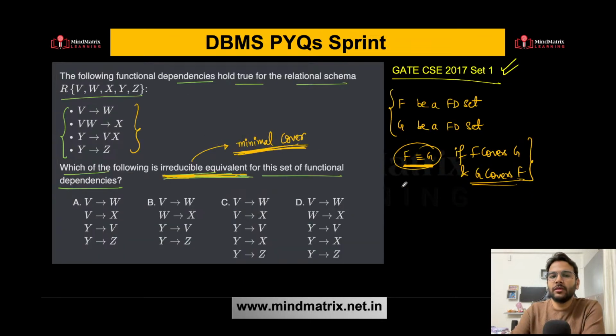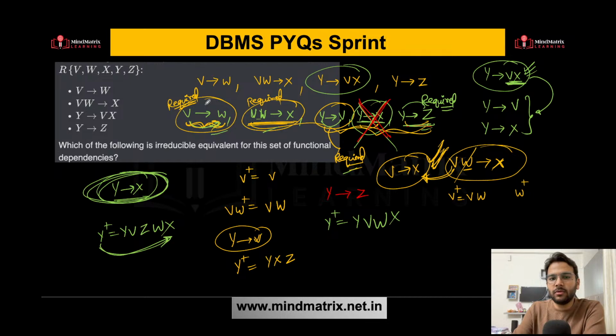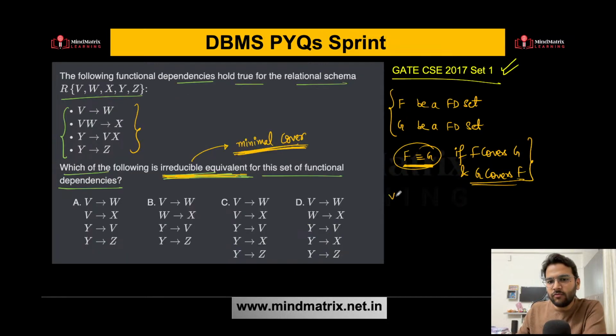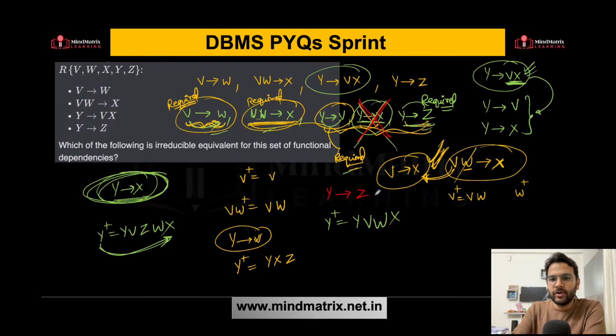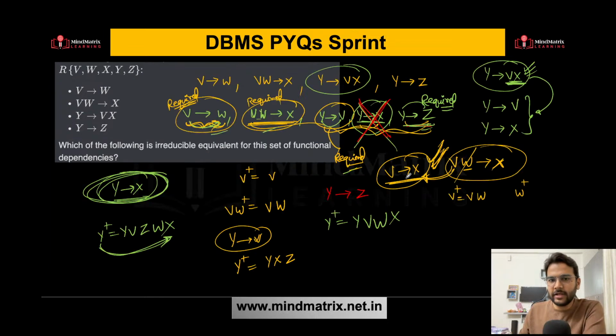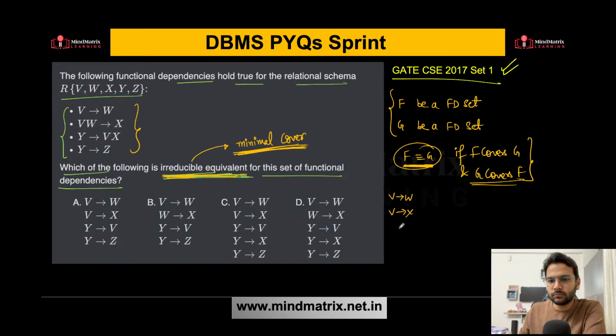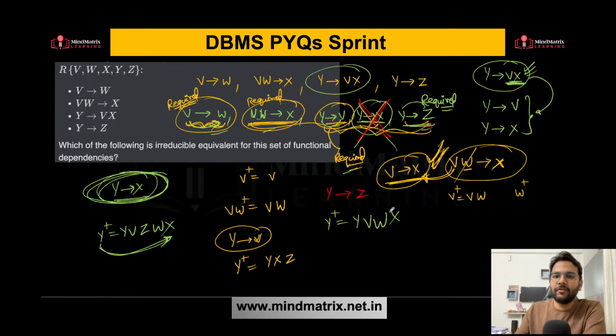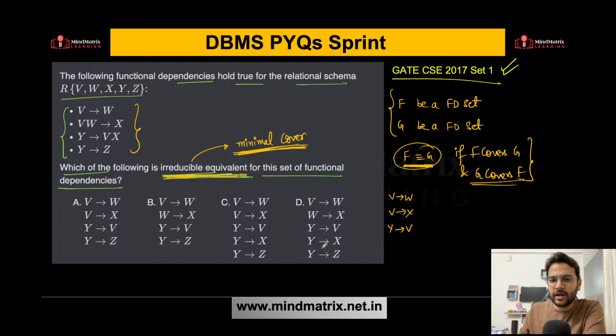So what will be the final one? We are getting V determines W. What else? We are getting V determines X. We are getting Y determines V. And we are getting Y determines Z. Is this clear? So this is going to be your irreducible equivalent. So option A is the correct answer if you match over here.